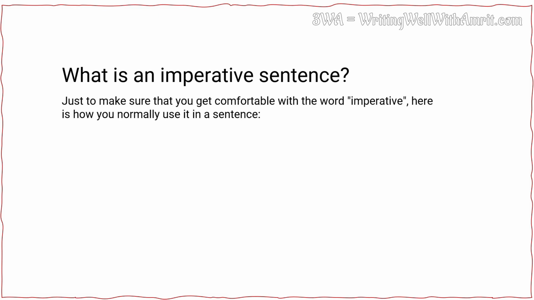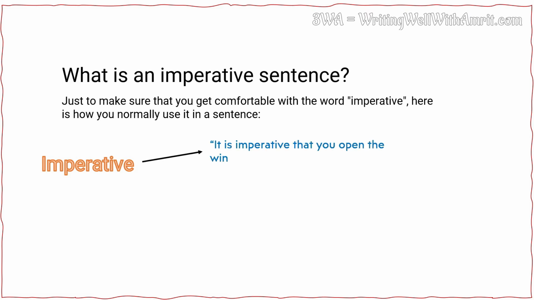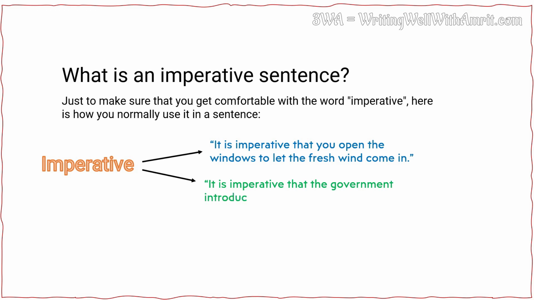Just to make sure that you get comfortable with the word imperative, here is how you normally use it in a sentence. Example, it is imperative that you open the windows to let the fresh wind come in. Another example, it is imperative that the government introduces some reforms if it wants to improve the GDP.